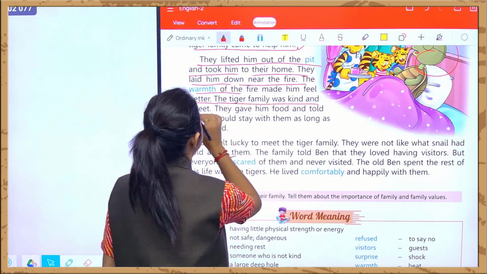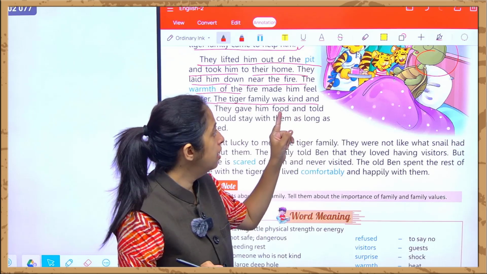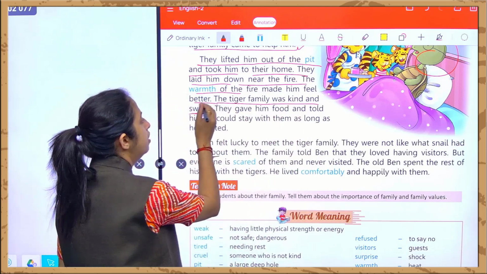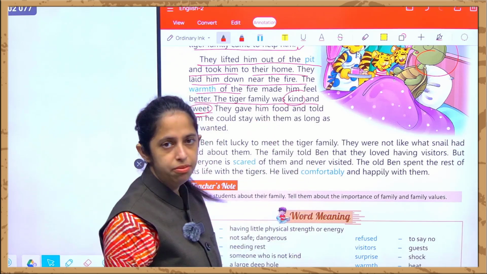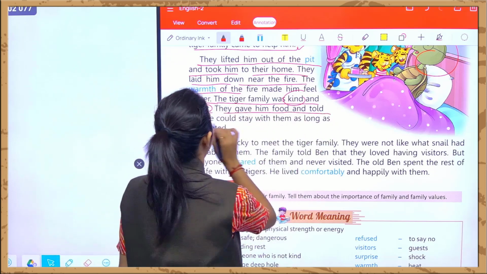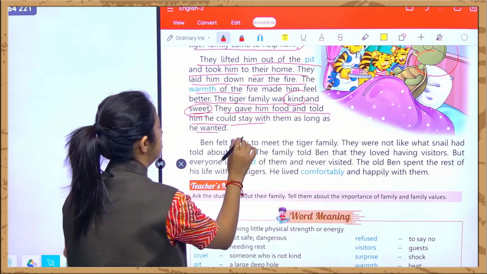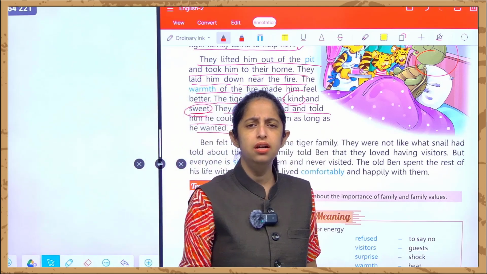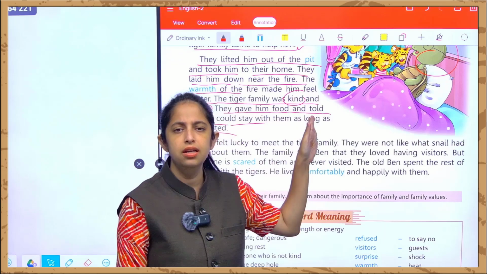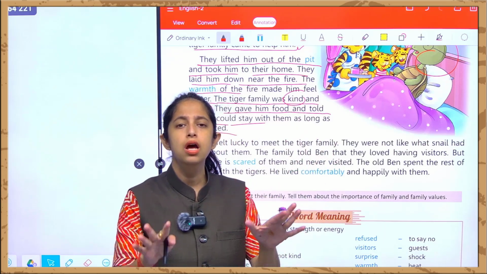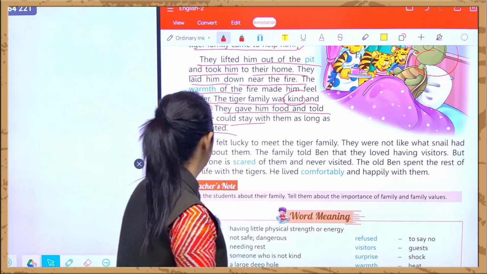And the tiger family was kind and sweet. It was the reverse of what was said by the snail. That tiger family was very kind and sweet, and very helping. His family members were very helping. They gave him food and told him that he could stay with them as long as he wanted. What did the tiger family say? They offered food to the turtle, and they said that you can stay over here as long as you do not feel good. You can stay over here and take rest.